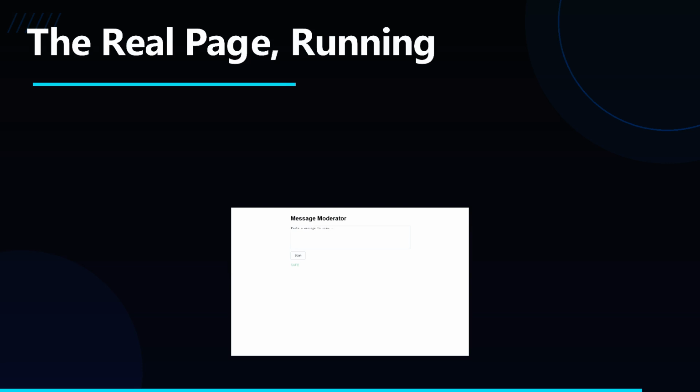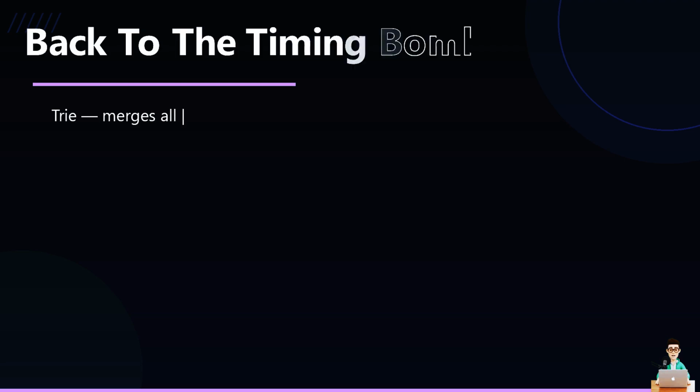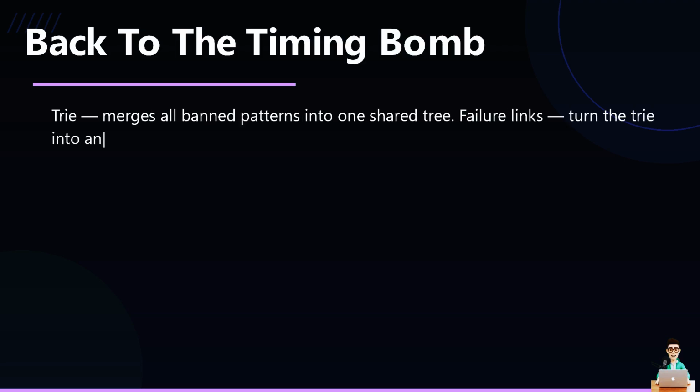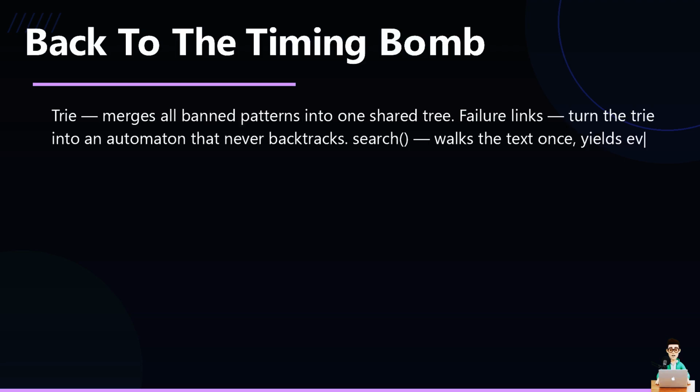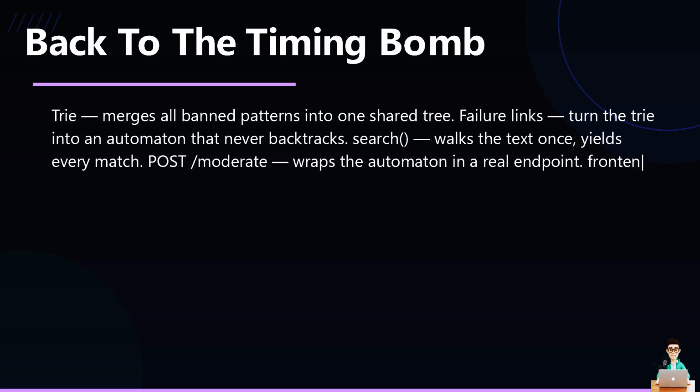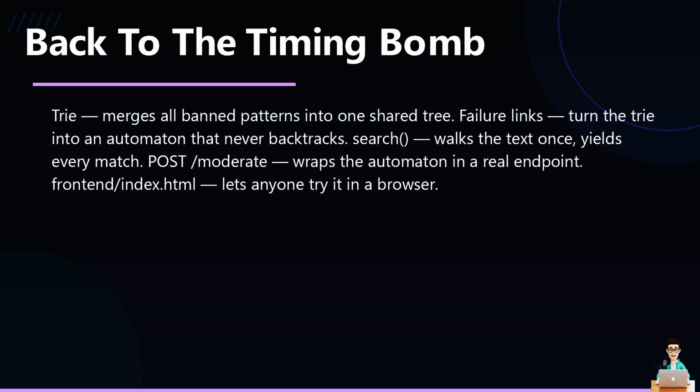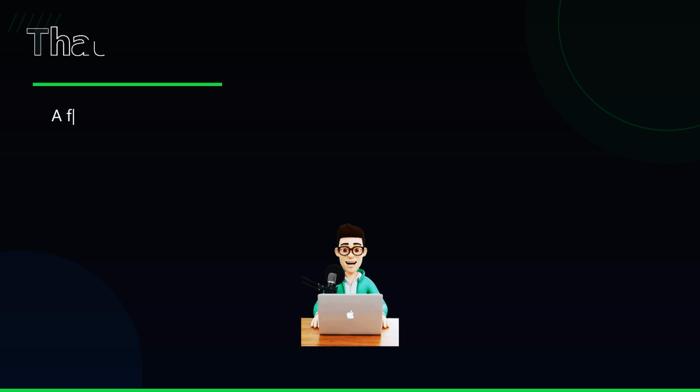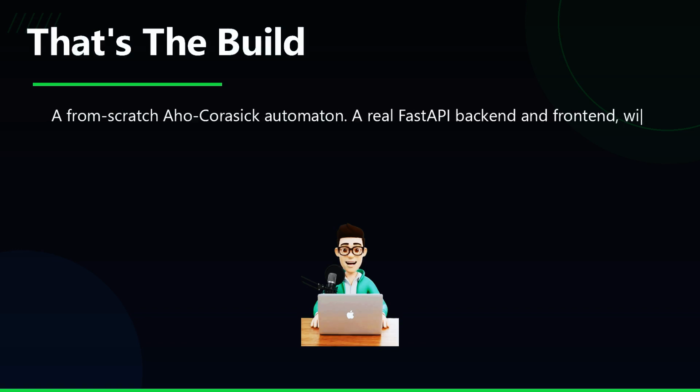Nothing staged. Go back to that 50,000 word chat app from the start. Every message still gets checked against the whole list. It's just that now the check is one pass over the text instead of 50,000 separate scans. Each piece we built has one job. The trie holds the words, the failure links keep the scan from ever restarting, and the search function and endpoint turn that into something a real app can call. That's a real moderation engine built from nothing but a trie, some failure links, and one pass over the text.